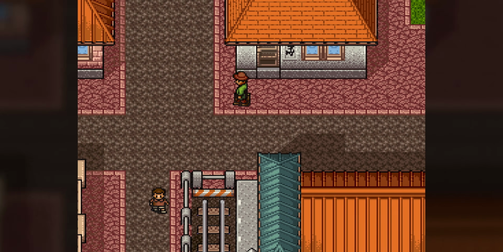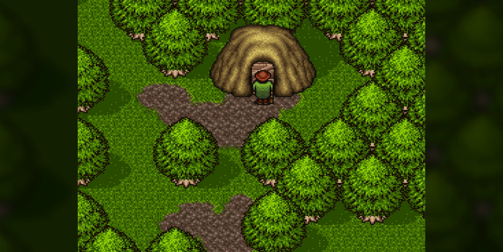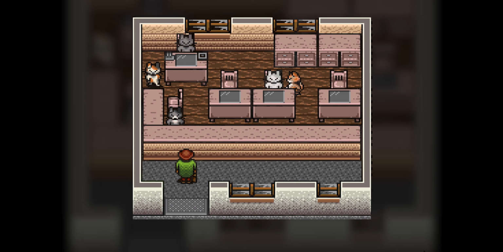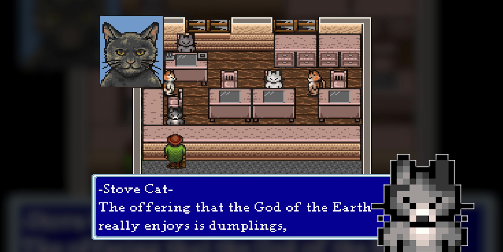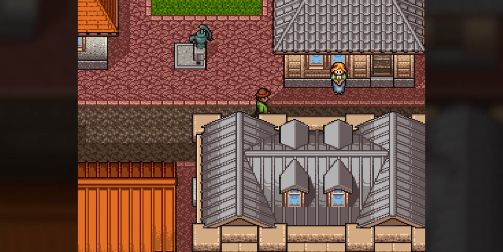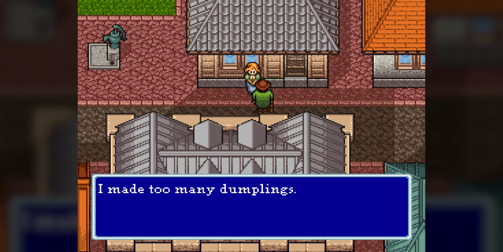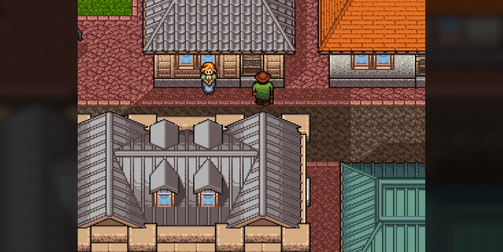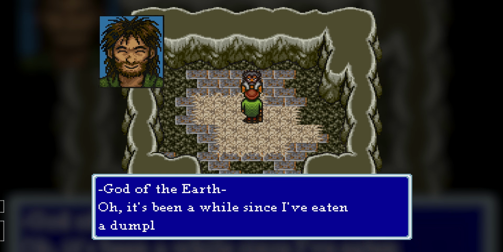The next day, the fox isn't anywhere to be found, and the Earth God isn't in the mood for visitors. Back in town, we learn from the stove cat that the Earth God loves dumplings. Conveniently, a woman in town has just made too many dumplings and gives us one. By giving the dumpling to the Earth God, his mood improves.